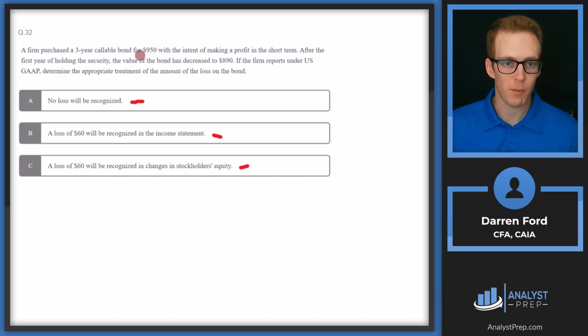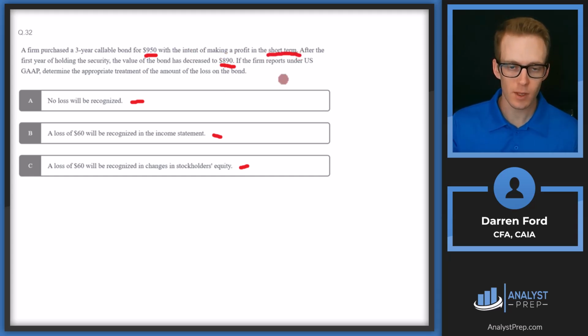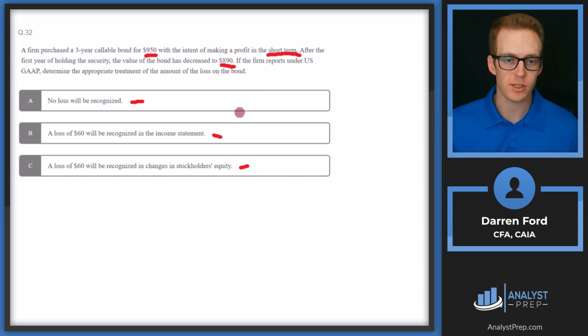So the key here is our bond did go down $60. So there's a loss of $60. But where do we classify this, or do we not classify it at all? So the key distinction here is whether we're holding the bond in order to make a profit, or are we holding the bond with the intent of just holding it to maturity? So the intent here is making a profit in the short term. And so because of that, this is going to be classified as a held for trading security. And when we're trading, that's considered an operating activity of the firm. And so that loss is going to flow through to our financial statements.